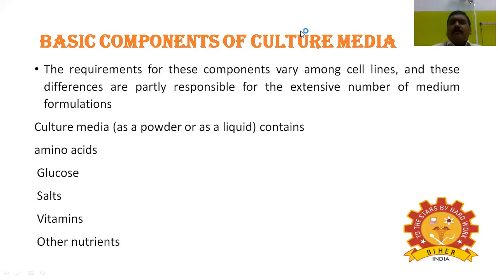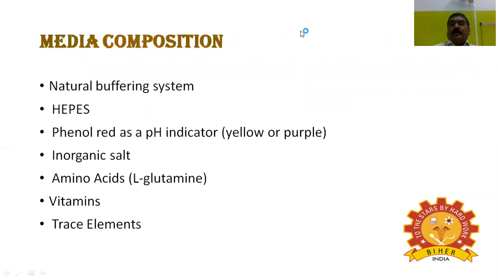Next, I'm coming to the basic components of the culture. The requirements for these components vary from cell type to cell type or cell line to cell line. The differences are partly responsible for the extensive number of medium formulations. So the culture media may be in powder form or liquid form or gel form. It contains the following materials. Number one, amino acids. Number two, glucose. Number three, salt. Number four, vitamins. And number five, other nutrients, etc.